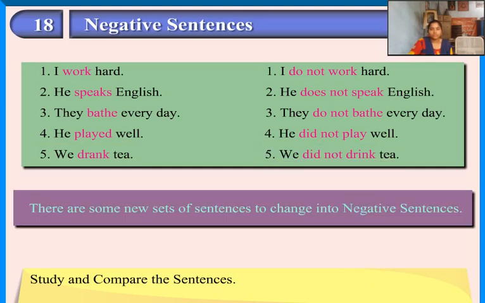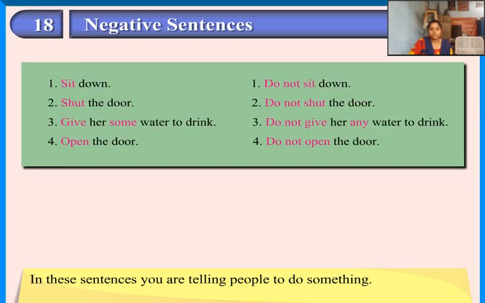There are some new sets of sentences to change into negative sentences. In these sentences, you are telling people to do something. Sit down. Do not sit down. Shut the door. Do not shut the door. Give her some water to drink. Do not give her any water to drink. Open the door. Do not open the door.